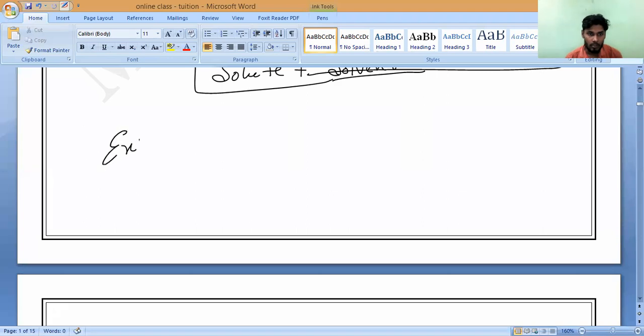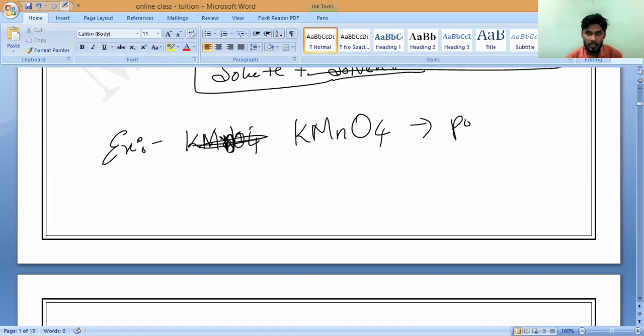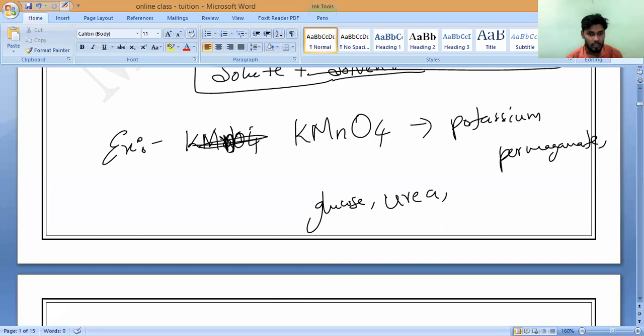Example, potassium permanganate. Very good. KMnO4. First chapter we have studied. Correct? KMnO4, potassium permanganate. Very good. Is that all? Glucose. If you take any other examples, please tell me. So many examples you have. Suppose urea. Urea is dissolving in water. Is it yes or no?